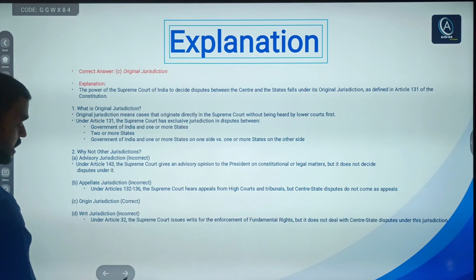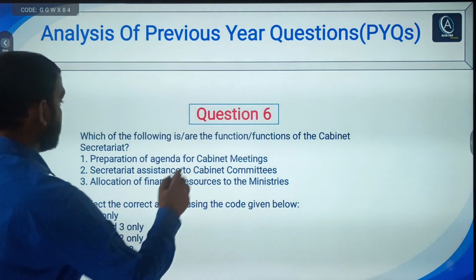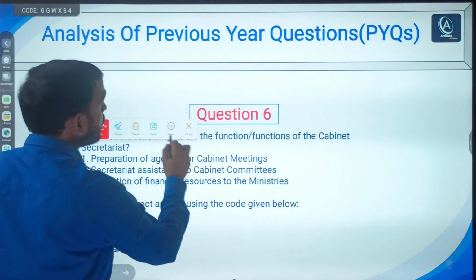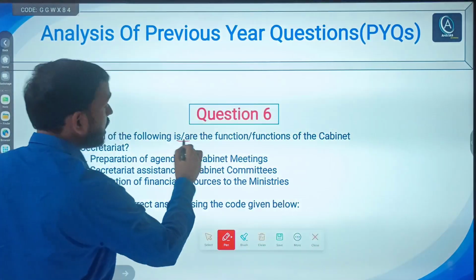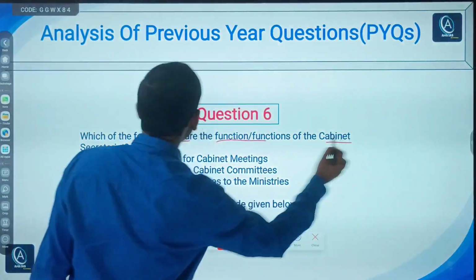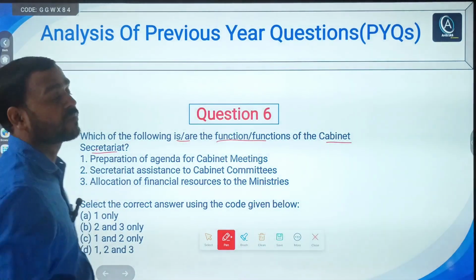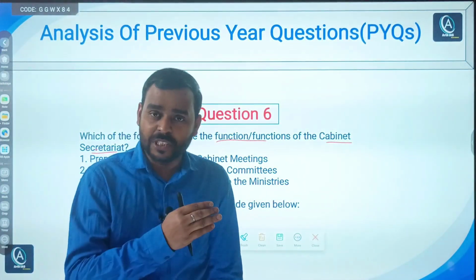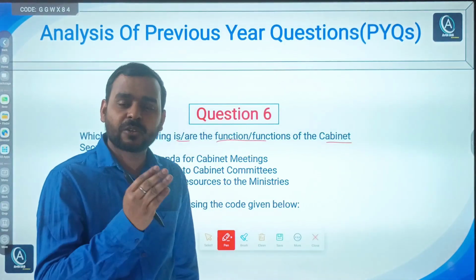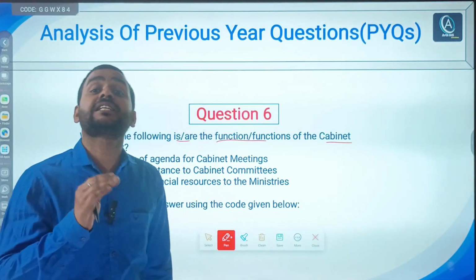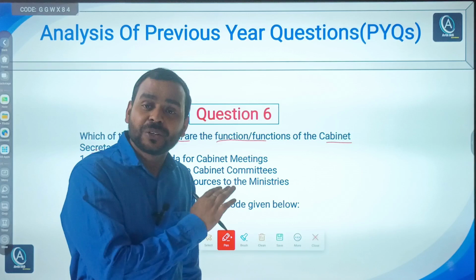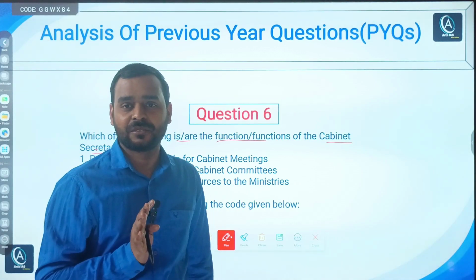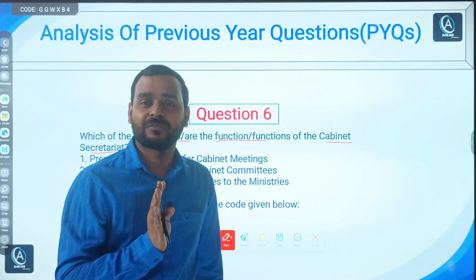Now we will move towards the sixth question, right? Sixth question says, which of the following is or are function or functions of cabinet secretariat? For example, if you become IAS officer at very young age, for example 21 or 22, then there is high chance that you can be the cabinet secretary of this country, right? Very high chance, right?